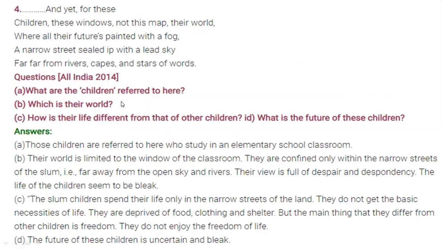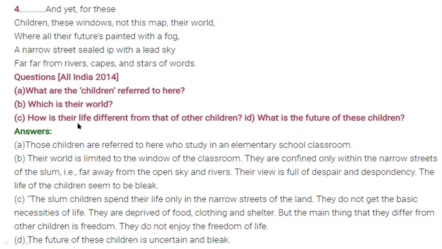Next, what are the children referred to here? These children are referred to here who study in an elementary school classroom. These children are studying in elementary school classroom, and this classroom is in the slum area. Which is their world? Their world is limited to the window of the classroom. They can't go outside the window, their future is closed with that classroom only, and they are confined only within the narrow streets. Those narrow streets with narrow skies, only that is their world.